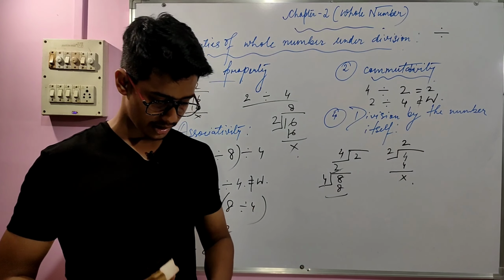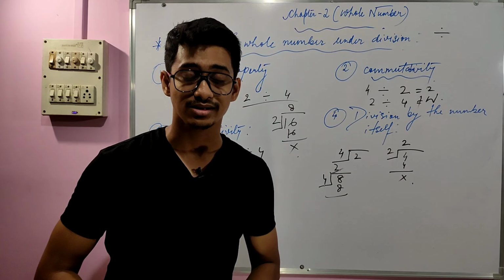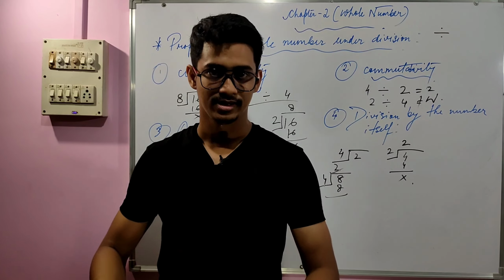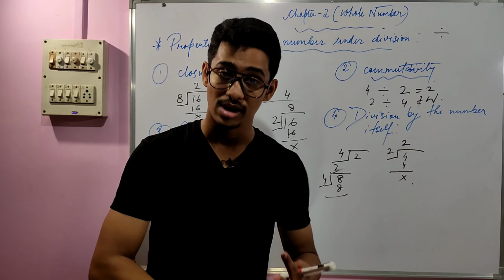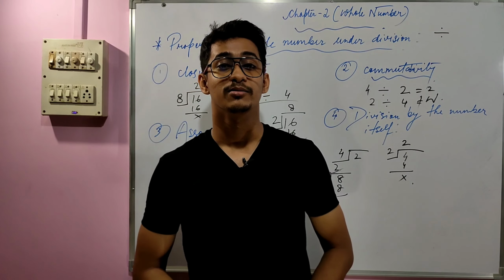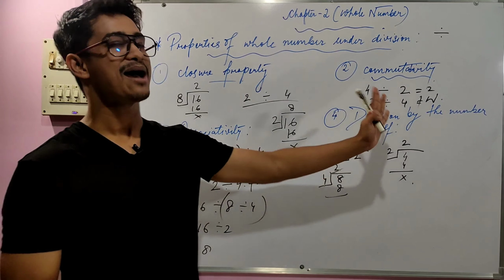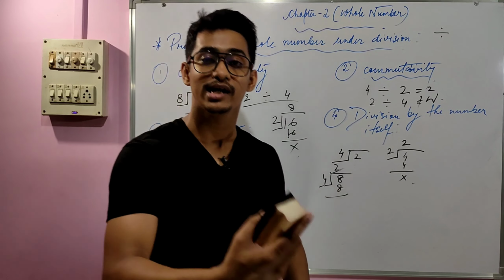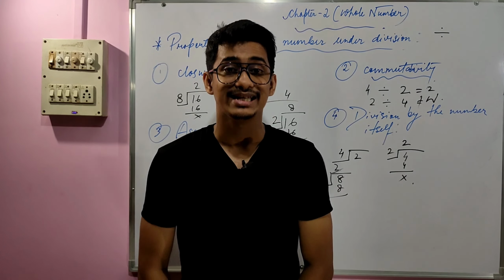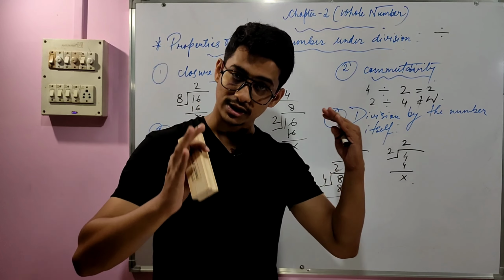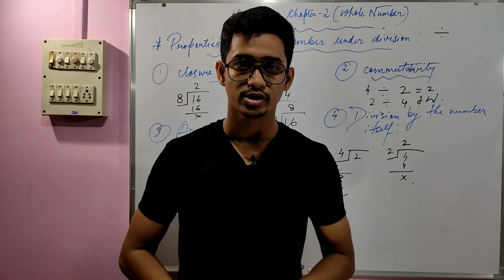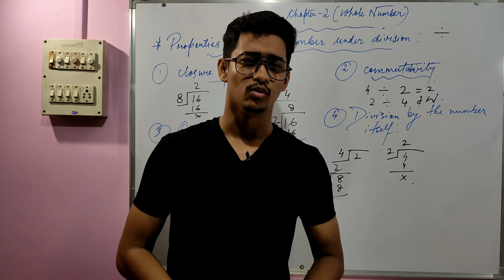One thing that we have to remember: in case of addition and multiplication, all three properties, that is closure property, commutativity, and associativity, hold. But in case of subtraction and division, they cannot hold, because these things are happening where we cannot find the result, or the result will not be the same as compared to the other one. Understood or not? I think you might have understood what I'm trying to say.